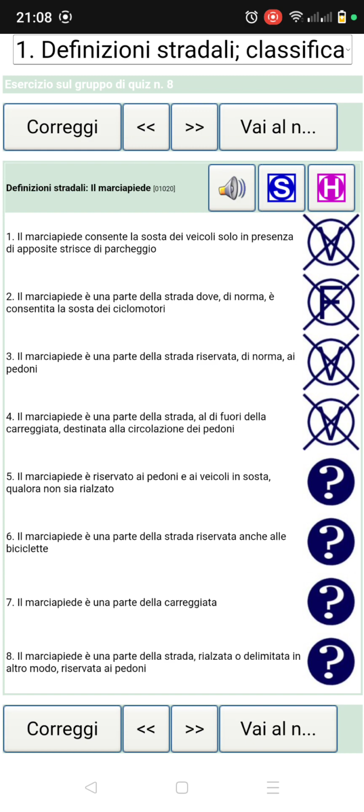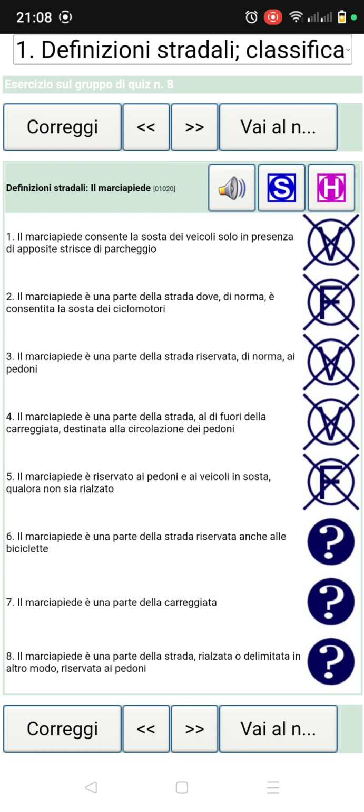So this number 5 question is saying the pedestrian walk path is reserved for pedestrians and parking vehicles, in case it is not raised. No, it's false. It can only allow the parking of vehicles when there are appropriate parking lines.